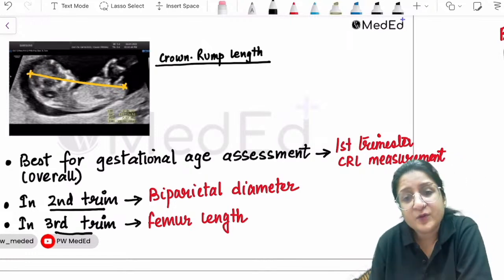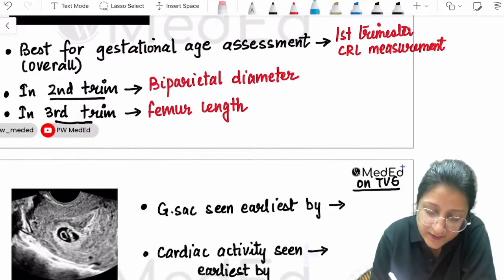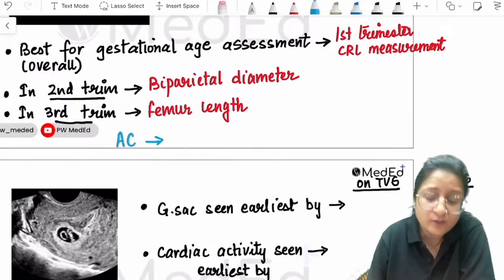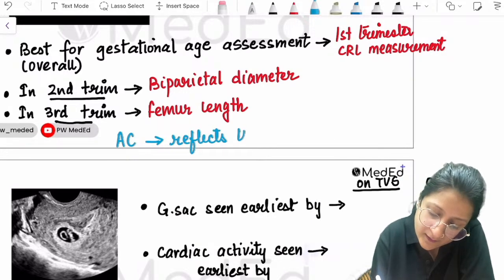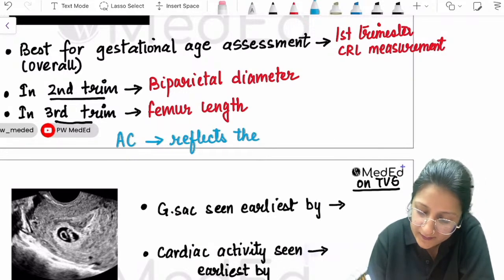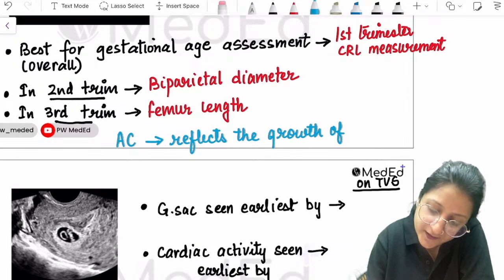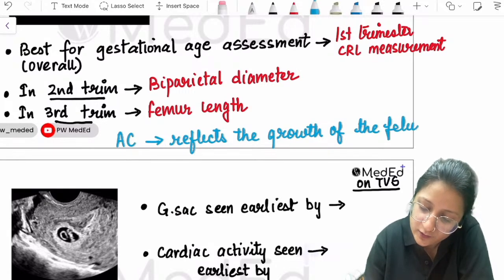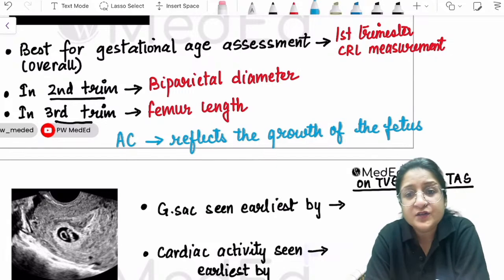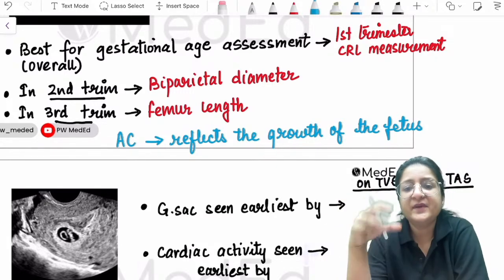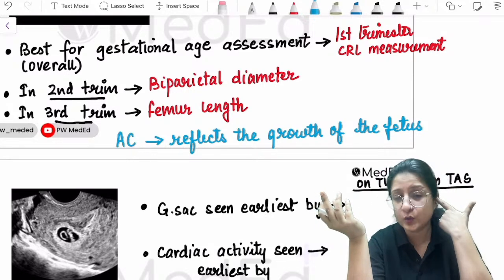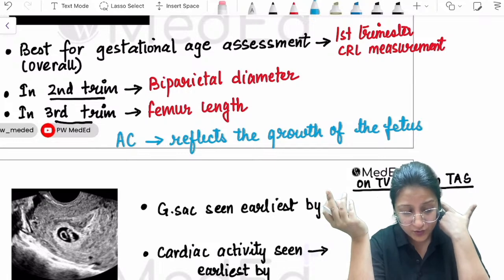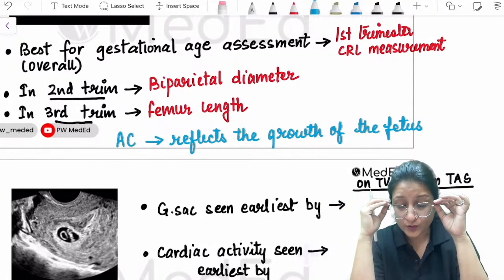And as you were asking about abdominal circumference, note down, abdominal circumference is not for gestational age estimation. It reflects the growth of the fetus. Okay, so if the abdominal circumference is less, that means fetal growth restriction. If the abdominal circumference is more, it reflects fetal overgrowth, that is macrosomia, right? So that is an important point to note.